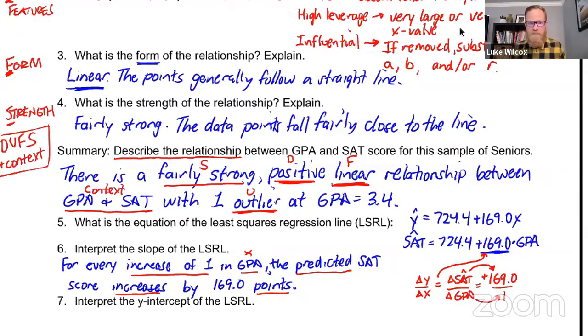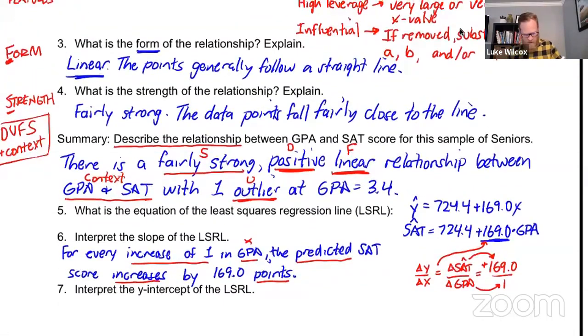Now, a quick side note here. It says for an increase of 1 in GPA, the SAT would be estimated to go up by 169. Now, does that mean that if I took one of my students and I logged into the computer and I changed their GPA by increasing it by 1, would that cause them to do better on the SAT? Well, hopefully you said no here. We have a correlation here, but we don't have a causation. And that's because we didn't set up an experiment here. This is just observational study data. So that's the classic example of correlation does not necessarily imply causation.